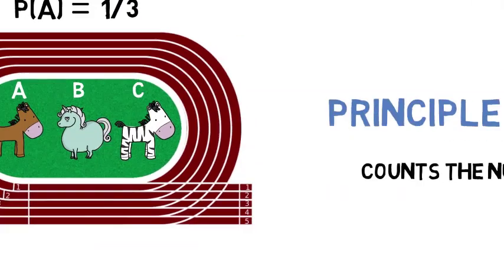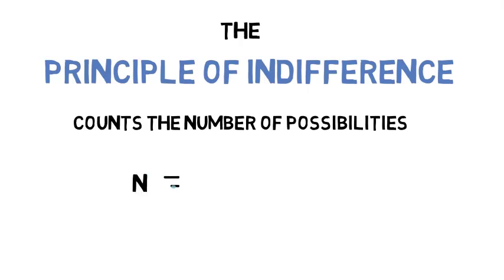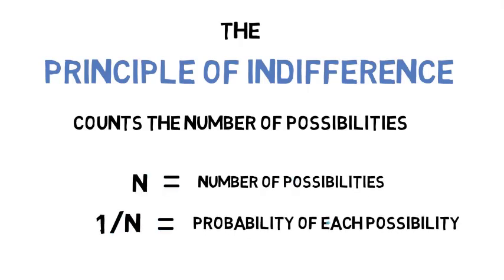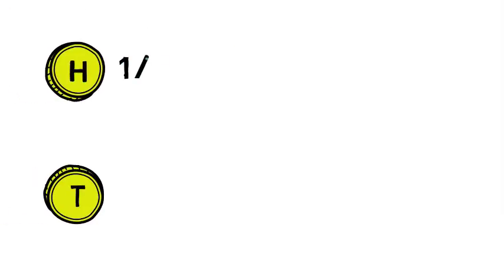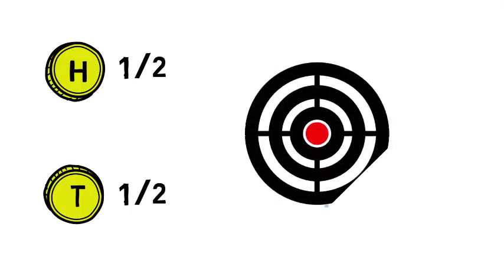In general, the principle of indifference says, when the number of possibilities is n, each possibility has probability 1 out of n. For the flip of a coin, there are 2 outcomes, heads and tails, and each has probability 1/2, 1 out of 2. If there's a dartboard with 4 sectors, each has probability 1 out of 4 of being where the dart lands, and so on.